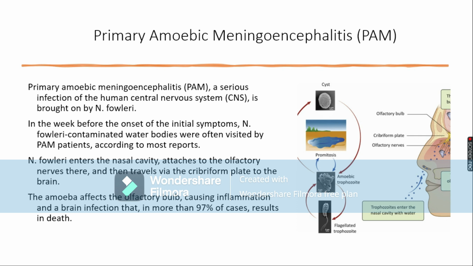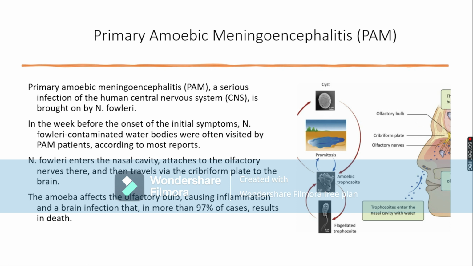You can see it enters through the nasal route, and from the nasal route it enters the olfactory nerves, and from the olfactory nerves it enters the cribriform plate, which is present at the base of your skull, and from there it enters the olfactory bulbs. Olfactory bulbs are basically nerves present in your brain that control the sensation of smell, and the amoeba causes infection in these olfactory bulbs.